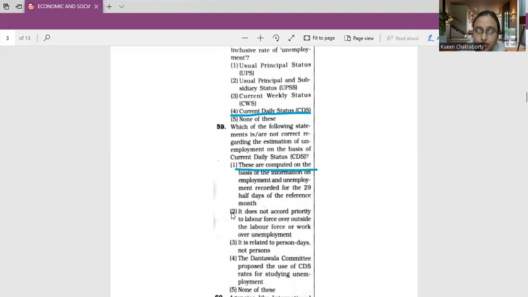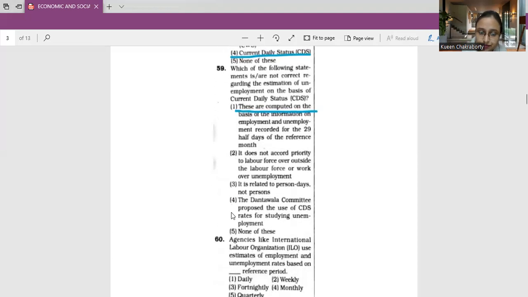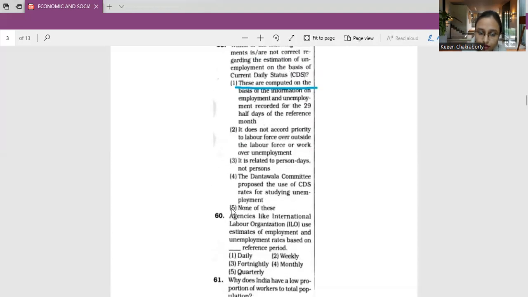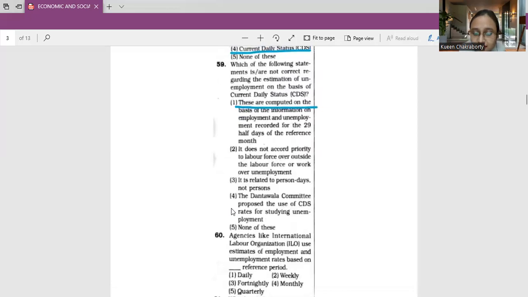Now moving on to question number 6. Agencies like ILO, which is the International Labour Organization, use estimates of employment and unemployment rates based on dash reference period: daily, weekly, fortnightly, monthly, or quarterly. Right? So I will say this answer is weekly. Why? I will give you a very simple example.